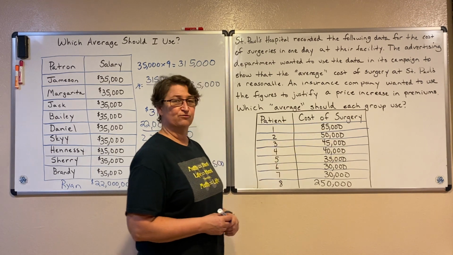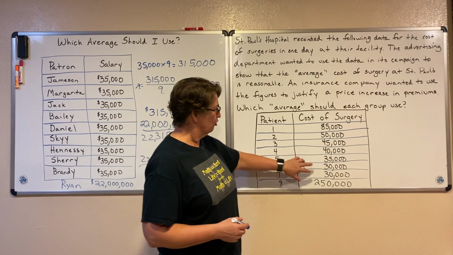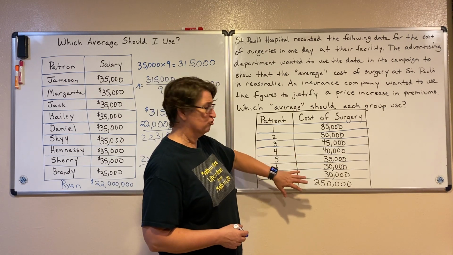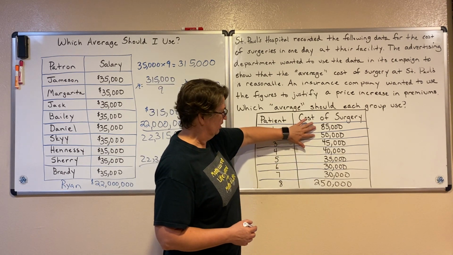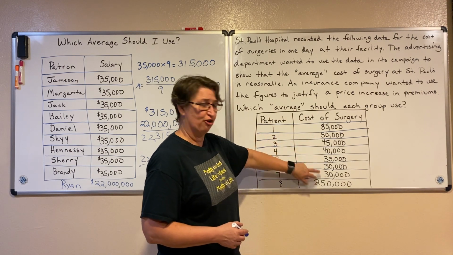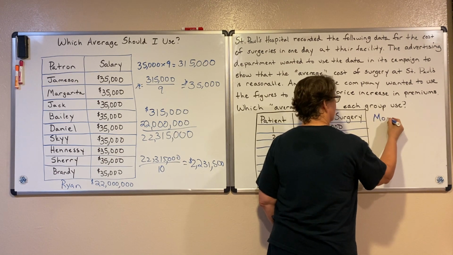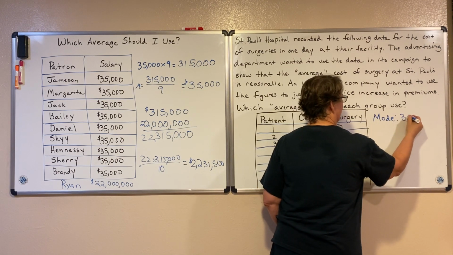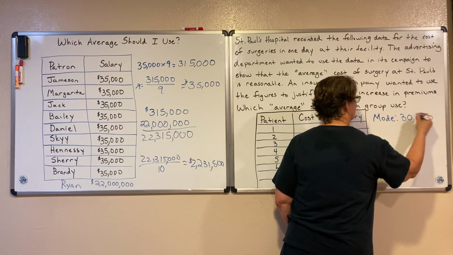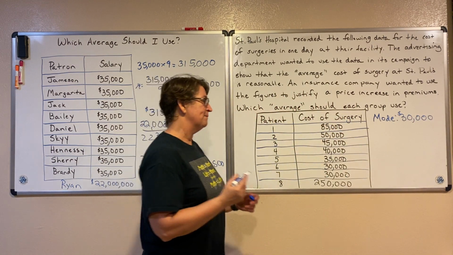So first, let's find the modal average. Our modal average is just the one that shows up most often. So if we look, all of these show up one time except for the 30,000. So our mode, or the one that shows up most often, is $30,000. Let's find the median.